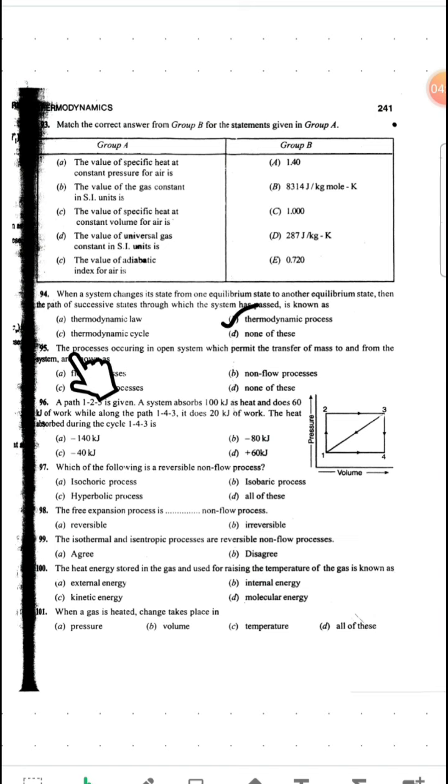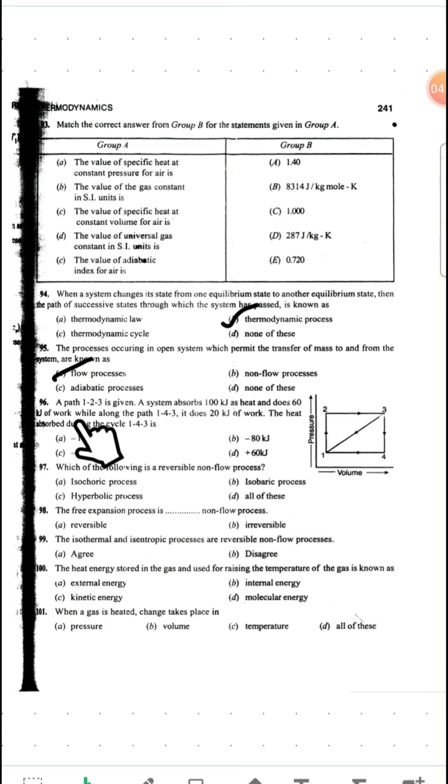So our next question is, the processes occurring in an open system which permit the transfer of mass to or from the system are known as. See, if mass is permitted to flow to or from the system, then it will clearly be known as a flow process. Flow, in which mass gets to flow from or to the system, right? So our answer to this question will be A.